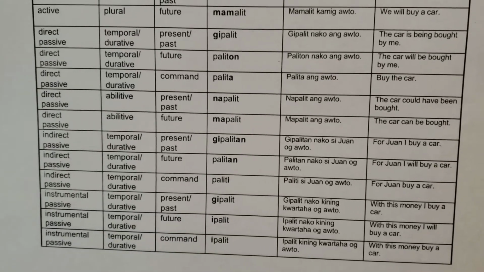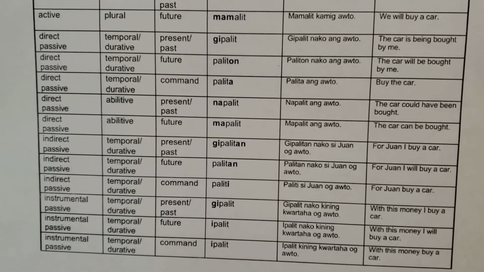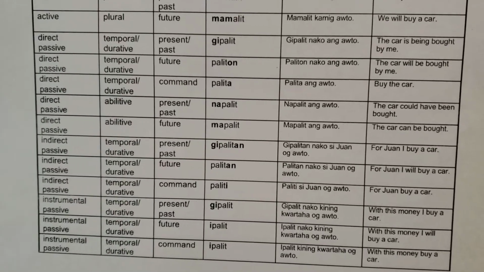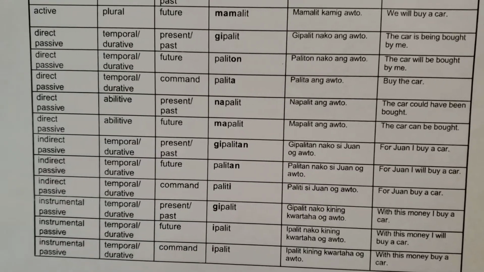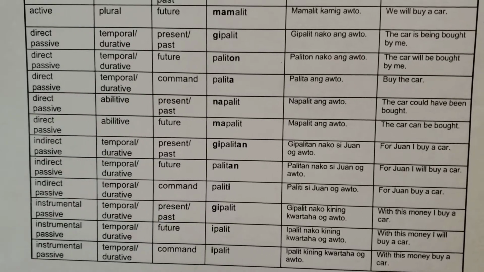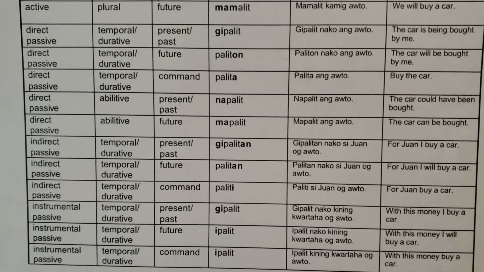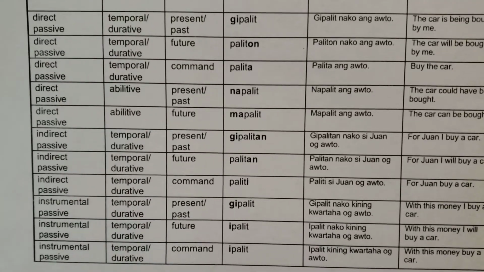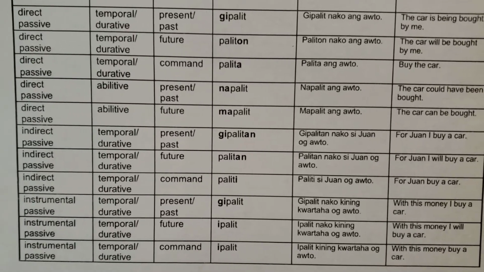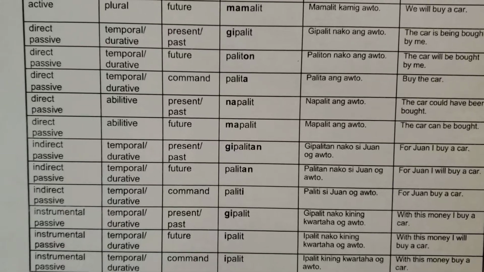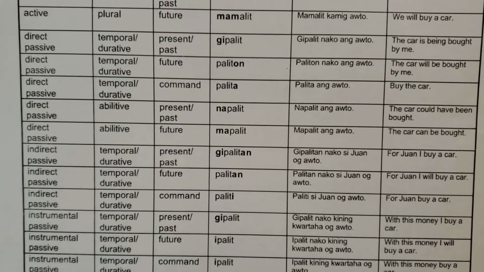This video is a continuation of my last video, which is conjugations of two verbs side by side, to buy and to give. And we are now at the point of focusing on the object of the action, which is now the direct passive for the verb to buy. So the conjugation depends on the tense, if it's present past tense, future tense, or command tense. Let's look at each of them.